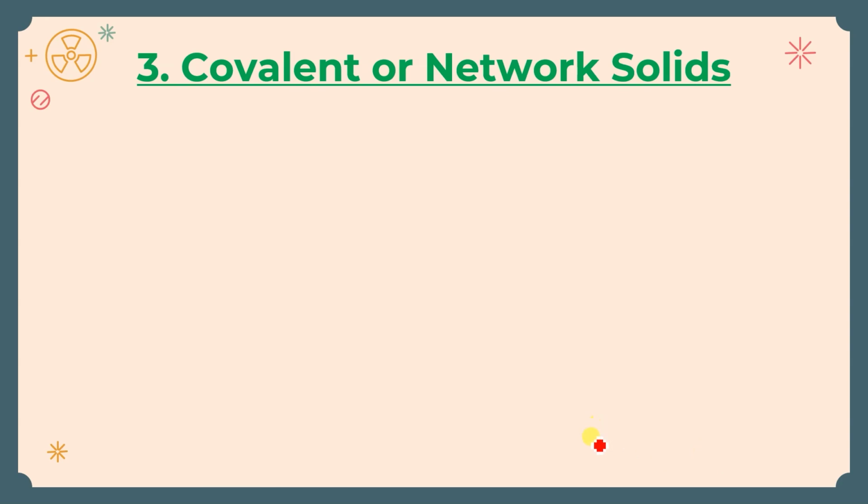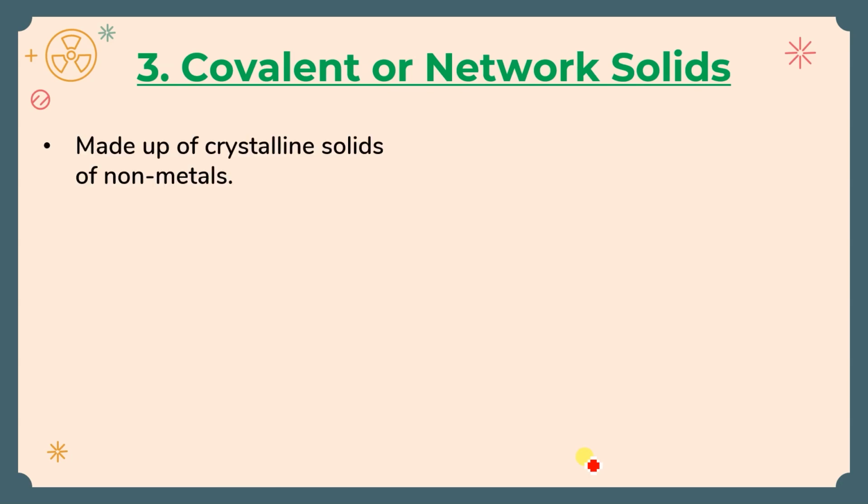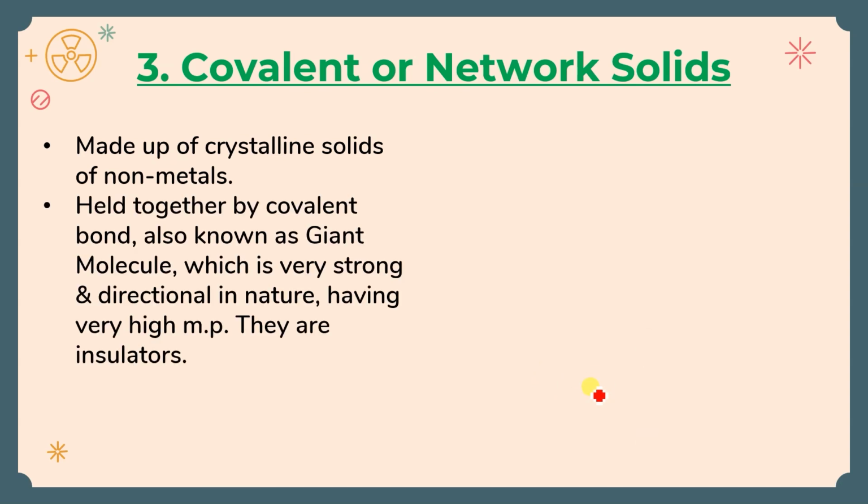Okay, covalent means there will be only covalent bonds and it will form a network-like structure. Got it? So it is a crystalline solid of non-metals like carbon and silicon, held together by covalent bonds, also known as a giant molecule, because they combine with each other to form a network-like structure. That's why it becomes a giant molecule, which is very strong and directional in nature.